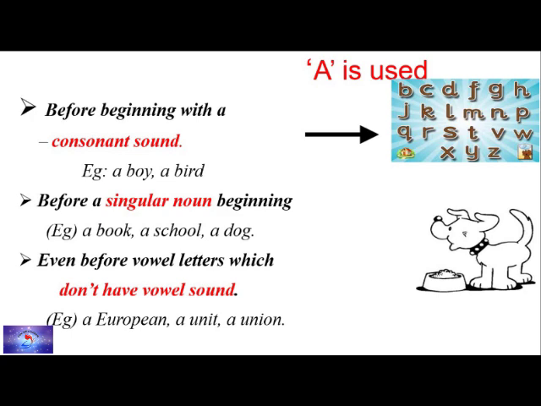Even before vowel letters which don't have a vowel sound. So that is very important. We also use this before a word with a vowel letter, but the thing is it will not sound like a vowel. Though you have E here, we pronounce it as European. A European.